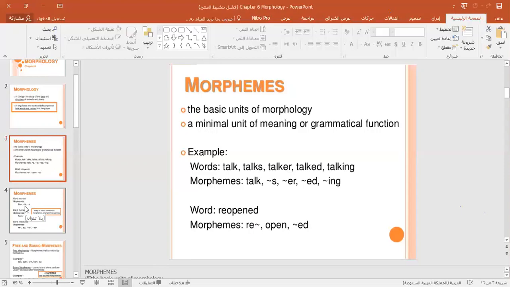So again, we said morphology is the study of morphemes and how they operate in the structure of words. And what is a morpheme? A morpheme is the minimal unit. You have to focus on this definition: the minimal unit of meaning or grammatical function. Minimal means the smallest. So the smallest unit of meaning or grammatical function is called a morpheme.